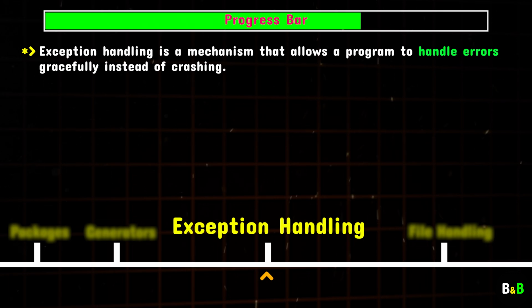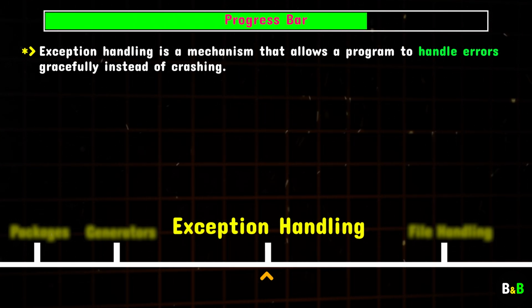First, we'll learn what exception handling means in Python and why it's so important. Errors can happen for many reasons: a typo in your code, incorrect user input, or issues accessing external resources. Exception handling lets us address these issues without crashing our program.